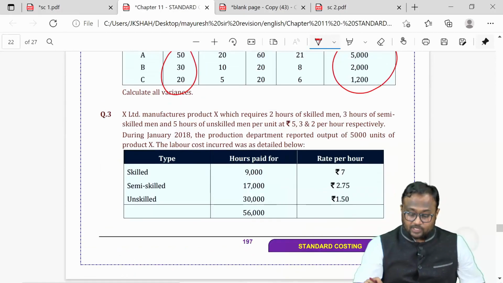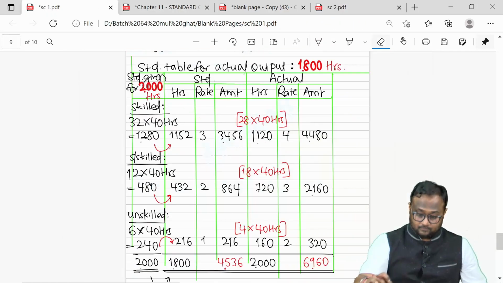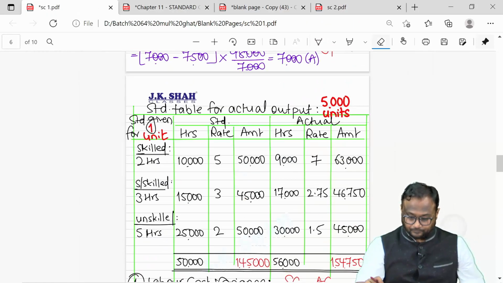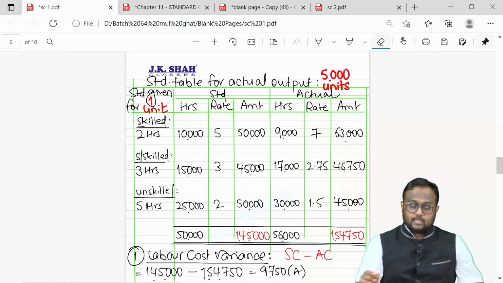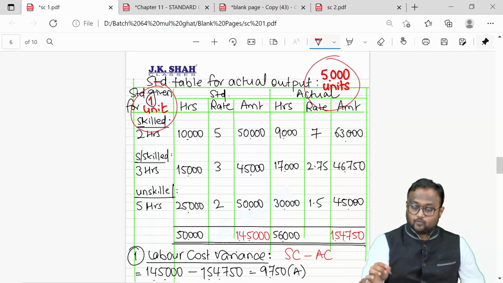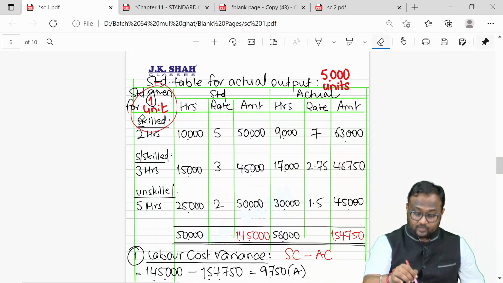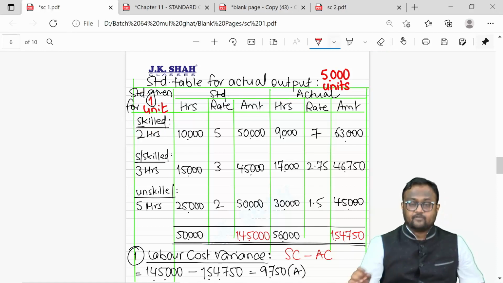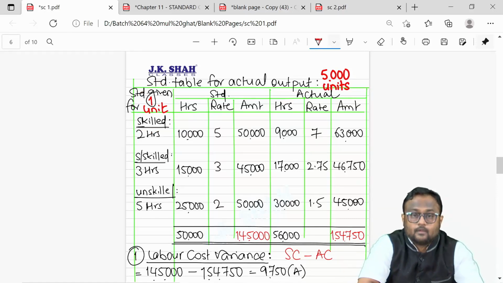If I talk about question number 3, same thing. Standard was given for 1 unit. Actual output was 5000 units. So as usual, we converted standard of 1 and we revised it and took it to the level of 5000.